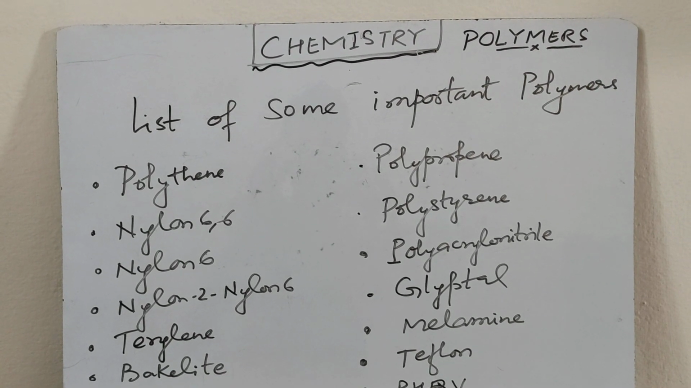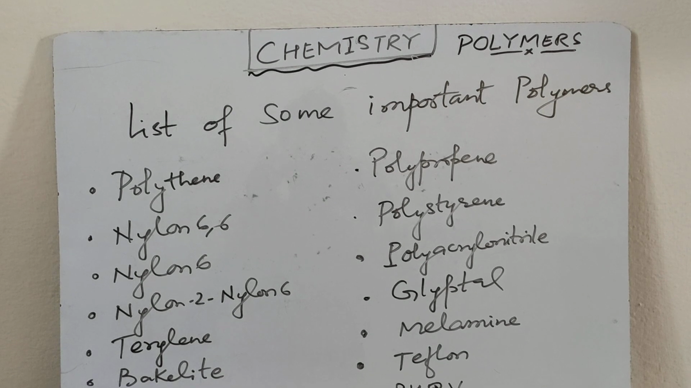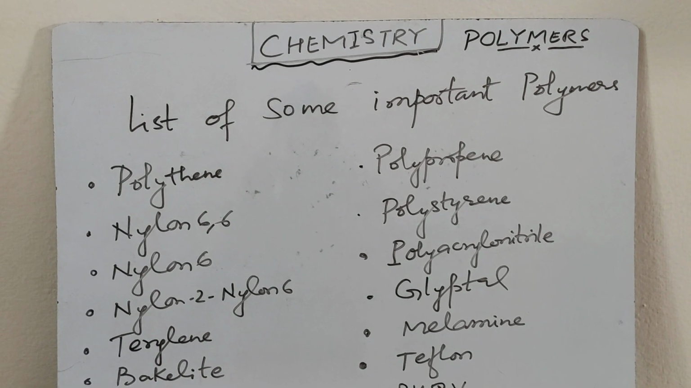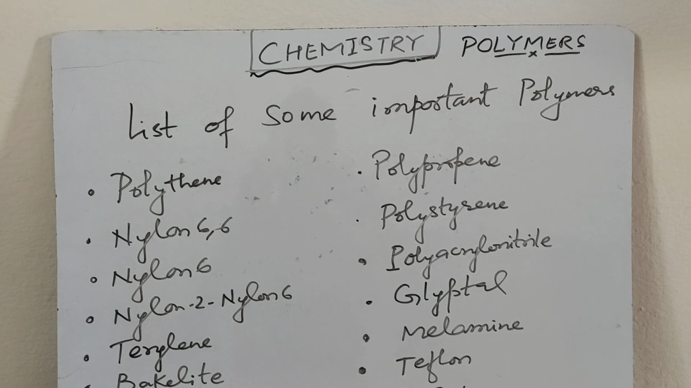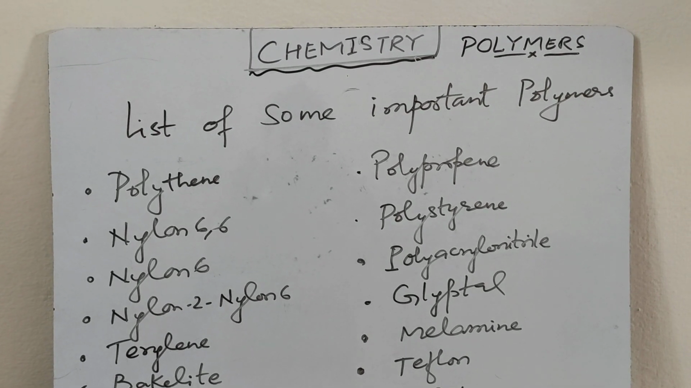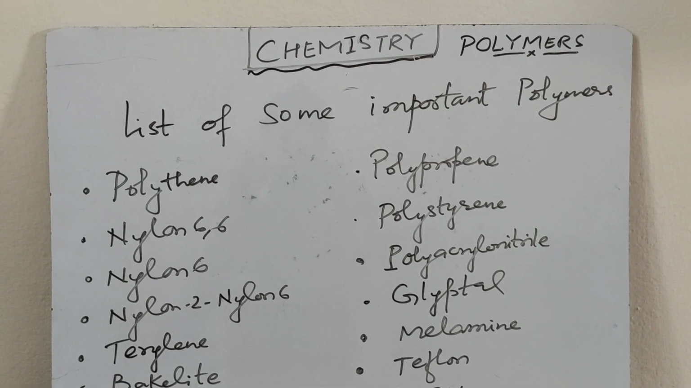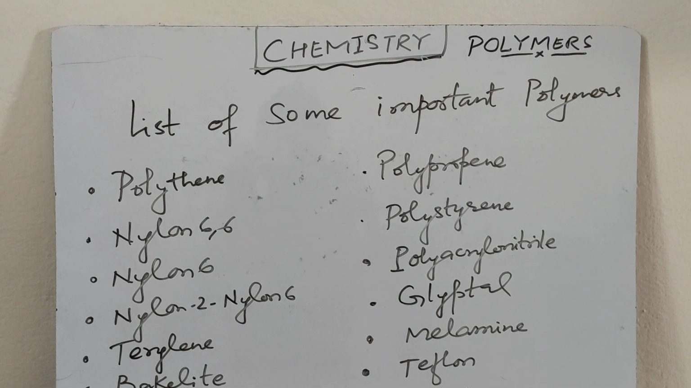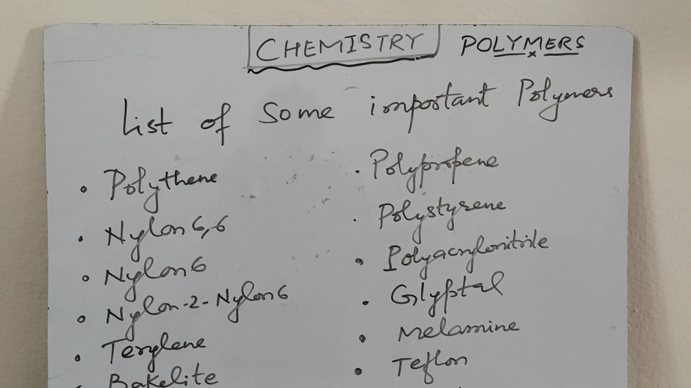Let's see some of the most important polymers. So first is polythene. Polythene is a homopolymer. It is formed by the repeated joining of ethene. Nylon 6,6 is a condensation polymer. It is formed by joining of hexamethylene diamine plus adipic acid. It is a polyamide.